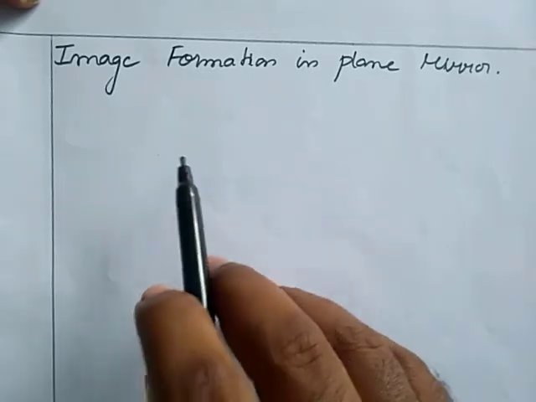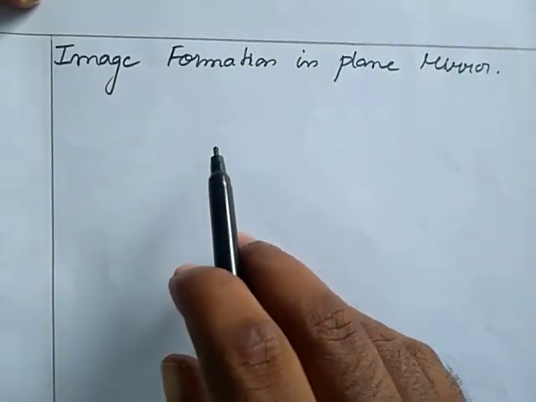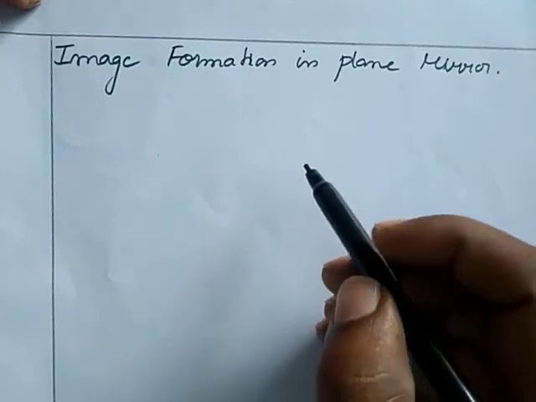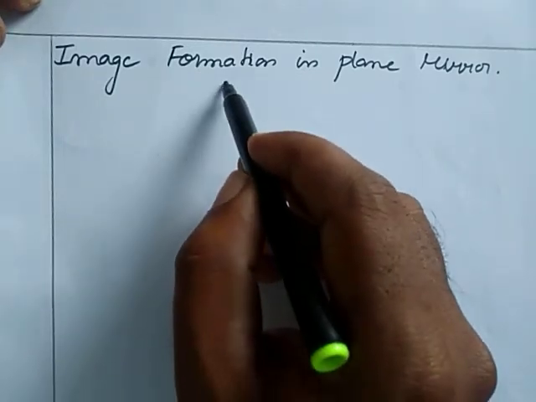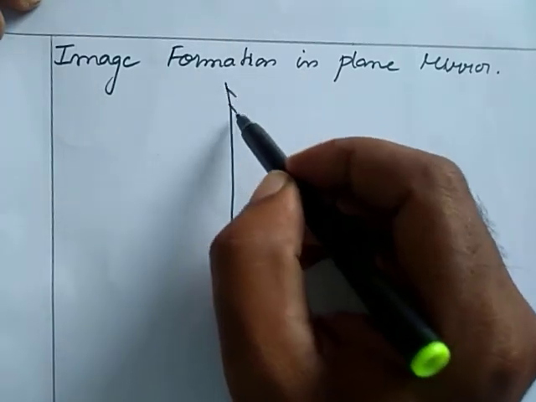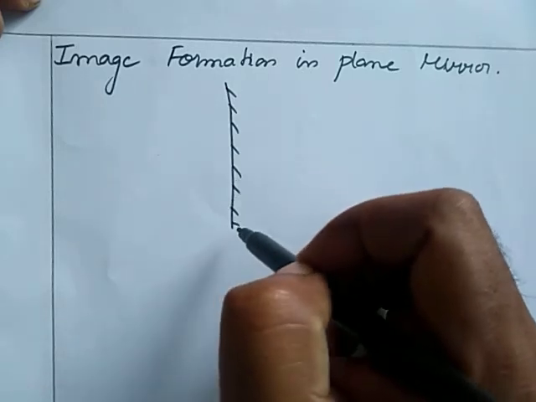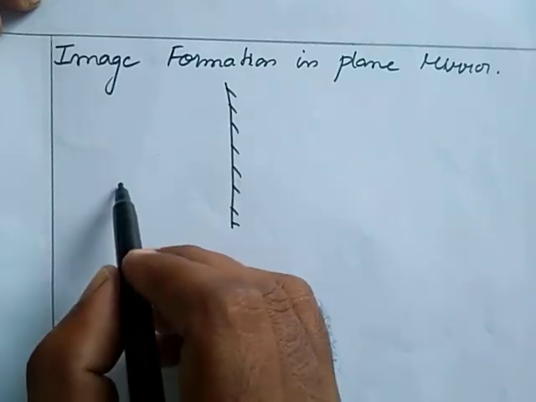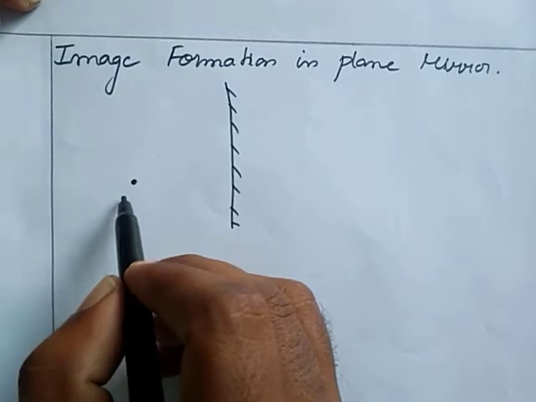Here let me see how the image is formed in a plane mirror. First of all, I consider a plane mirror. Here I consider a point object that is named as A.